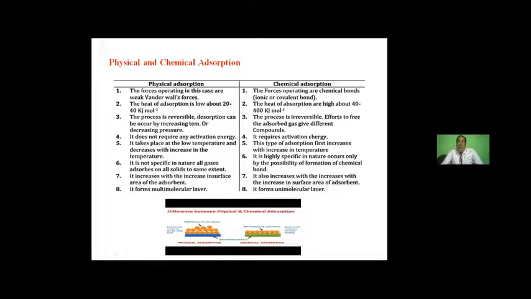Physical is very simple. Just because of diffusion it will happen, and very low energy will be required. But for chemical, mainly the chemical bonds or the valence bonds will take place. So it will be irreversible, whereas the physical will be reversible. This is a picture where you can see that mostly the physical adsorptions are multi-layer, but chemical adsorptions are monolayer.